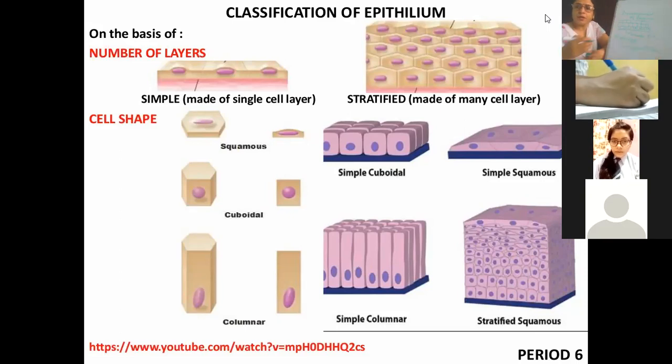If the cells are arranged on the basement membrane in a single layer, what will it be called? Simple epithelium tissue. Yes, Nehal, what will it be called? Ma'am, epithelium tissue. Which epithelium, if there is only a single cell?